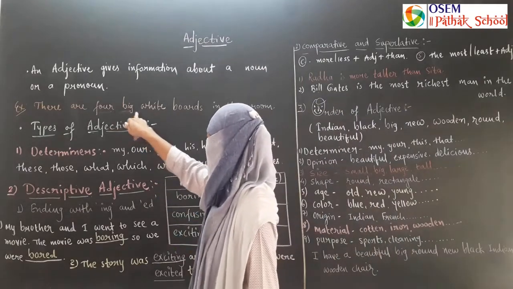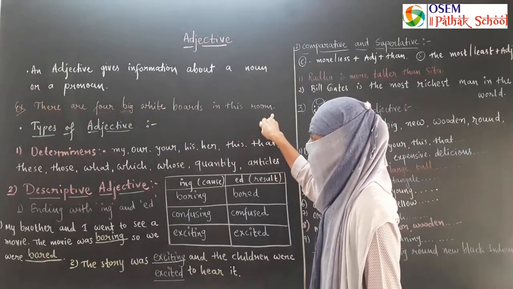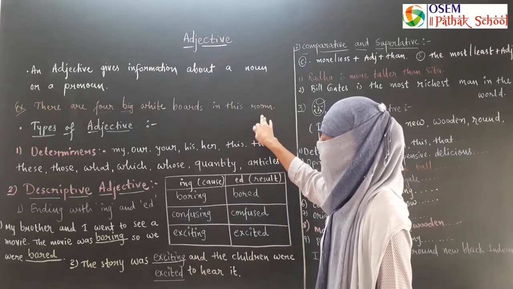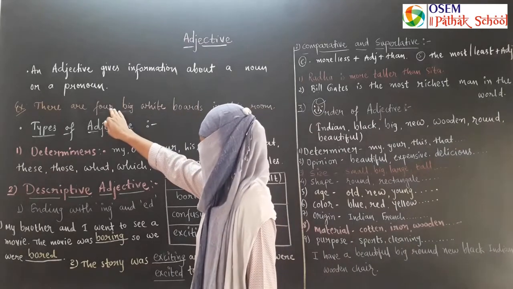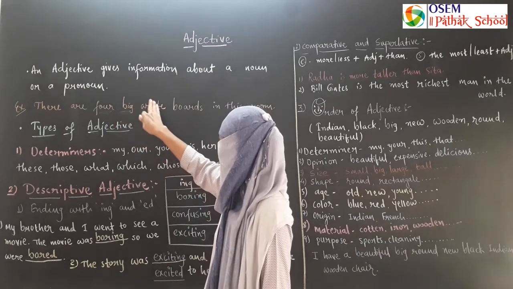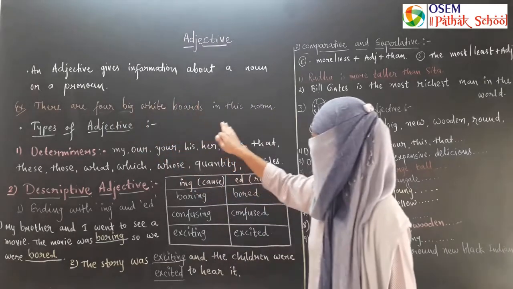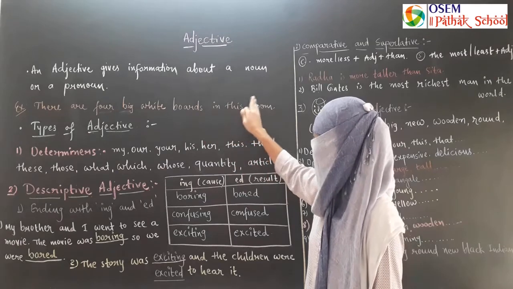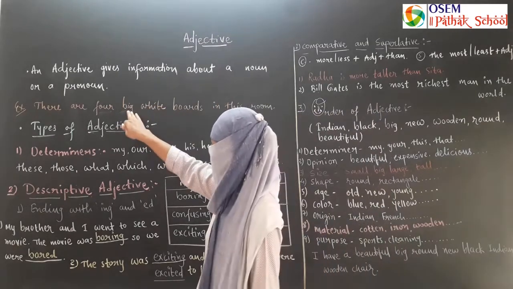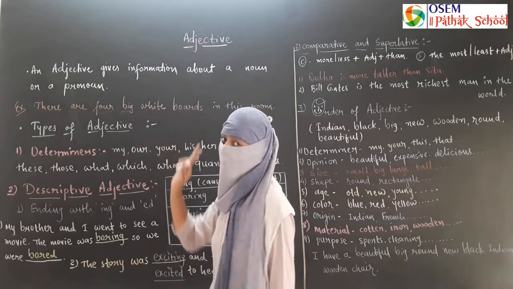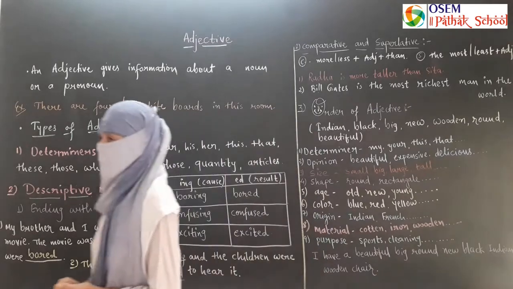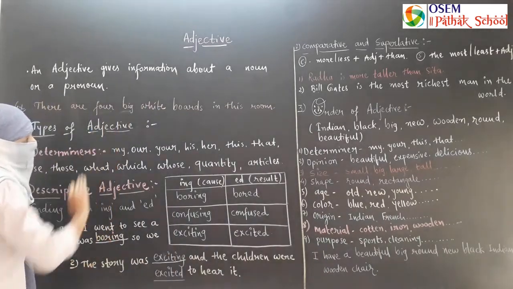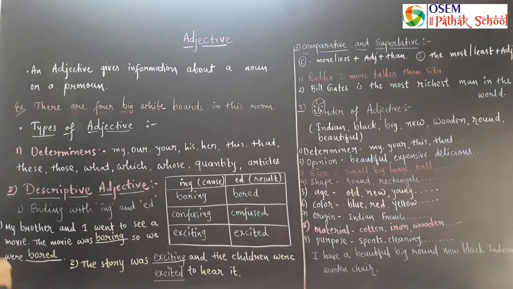There are 4 big white words in this room. In this sentence, you can see how many adjectives there are. Yes, 4, big, white, and these modify the room. So 4, big, and white are adjectives. Hope you understand what is an adjective and how an adjective modifies a noun or pronoun.